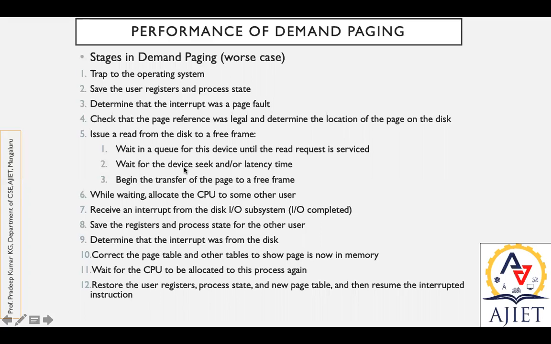While calculating performance, we are supposed to remember that these are the things that will happen in the backend during demand paging. Demand paging may occur when the particular page is not available in the memory. Only at that particular period does demand paging happen. In that process, these are the different stages that need to be handled in the backend.